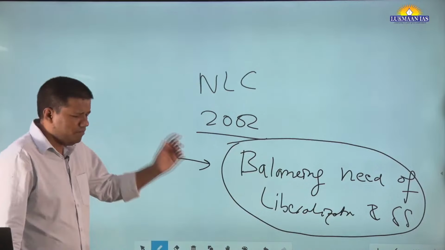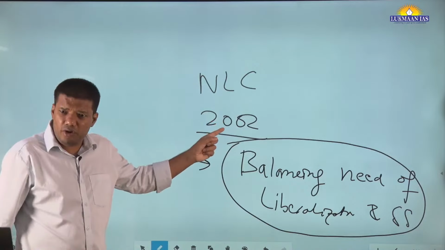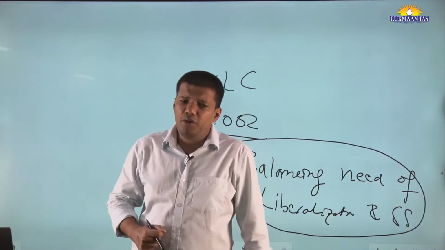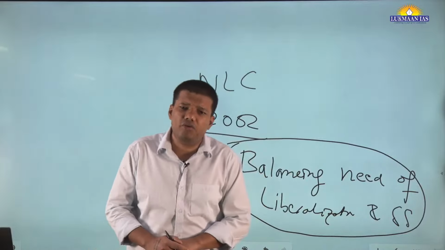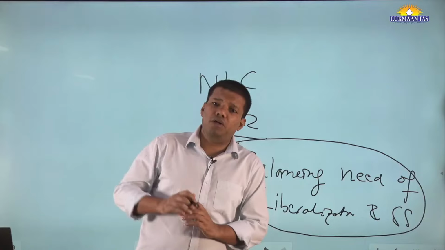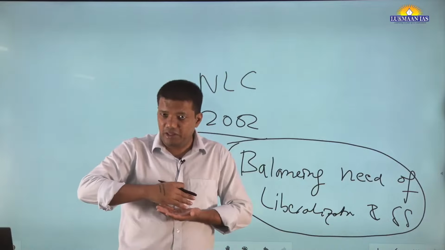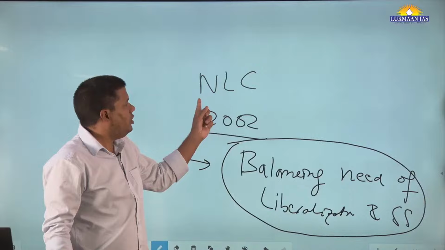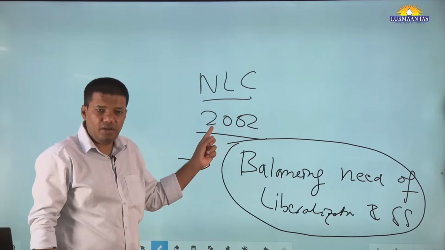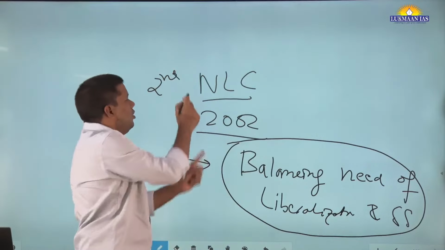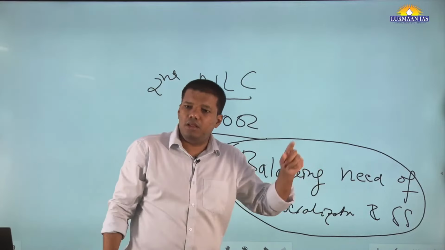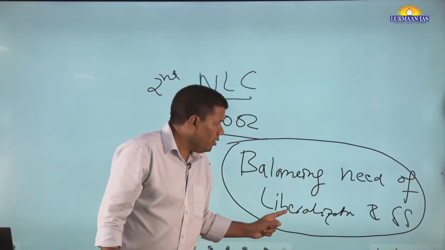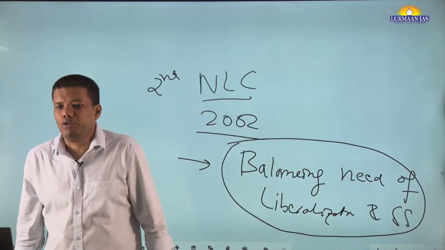Let's say you're talking about labor. This is a very, very important report. The examiner who will check your copy will immediately connect. He will say, okay, you are writing in 2023-24 and you even have an understanding of that report. That shows the width of the knowledge, the dimension you can cover. So, the Second National Labour Commission, 2002. You can say this Labour Commission remarked there is a need of balancing liberalization and social security.